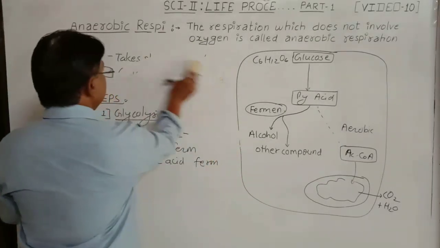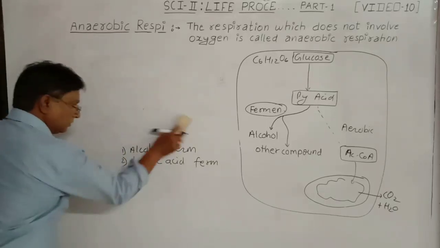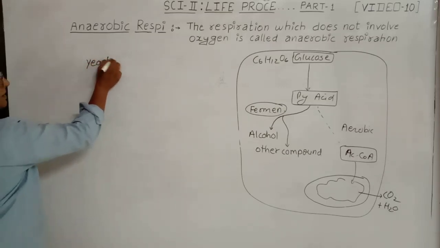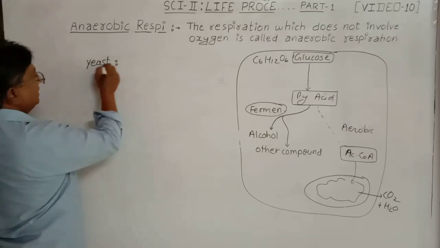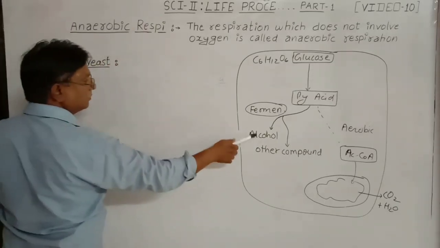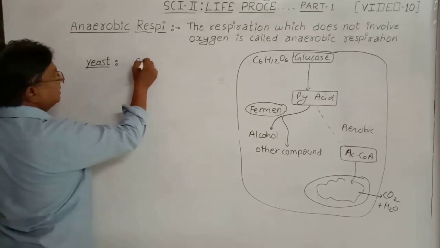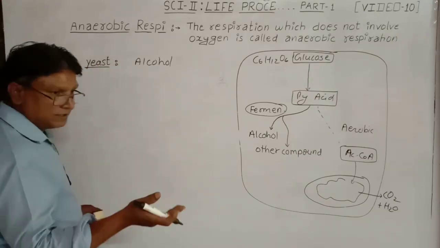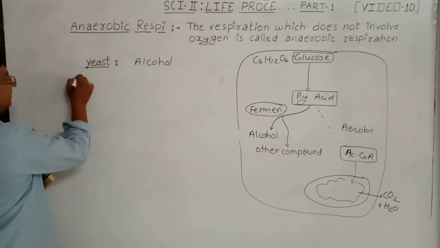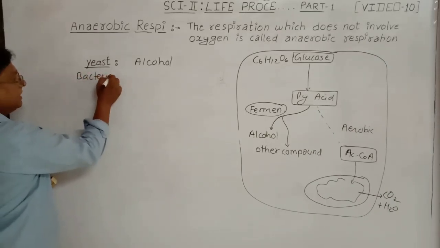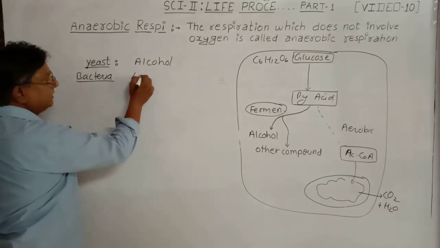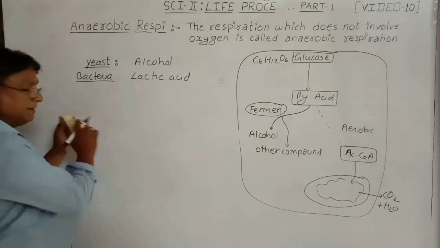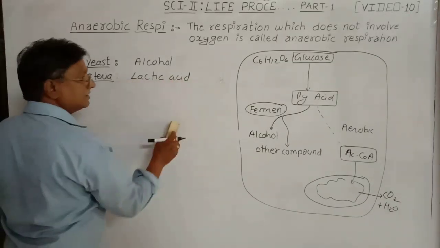Now, if yeast, which is a fungus, undergoes anaerobic respiration, then yeast will produce alcohol. This is called alcohol fermentation. In bacteria also lactic acid is formed, but it is not given in the textbook. That is called lactic acid fermentation.